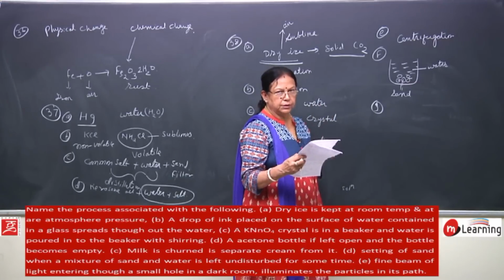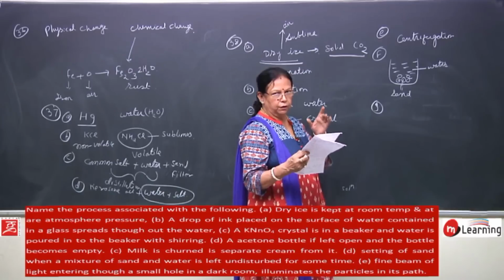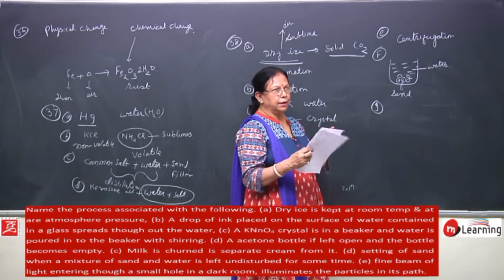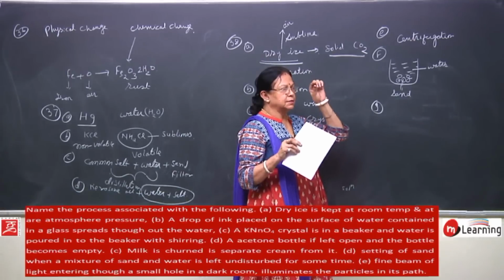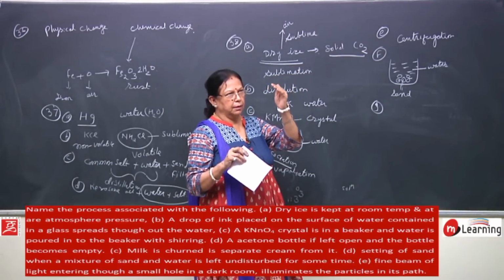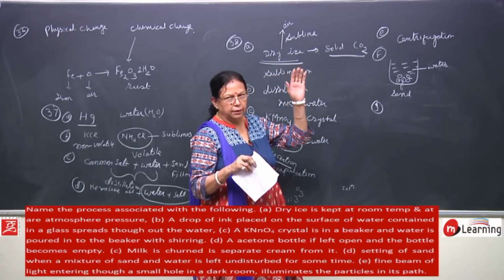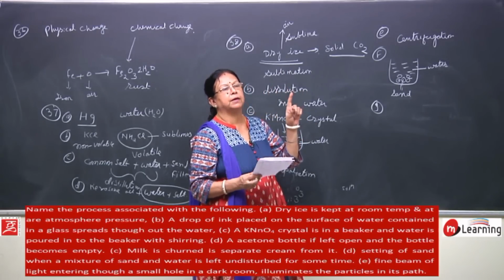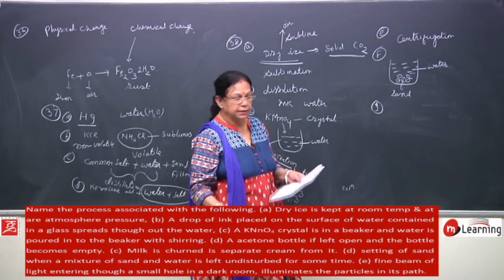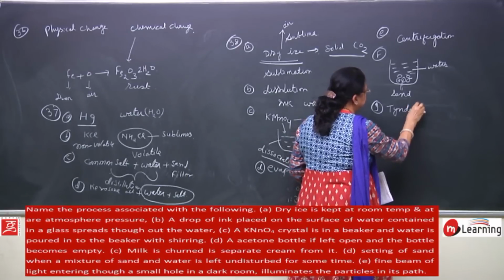I already told you, children, that you might have observed in a picture hall or cinema, a projector is there at the back, or if in a dark room some hole is there, then the light which is coming from that hole, or from the projector, you can easily see the dust particles in it. So what is it? That is the Tyndall effect.